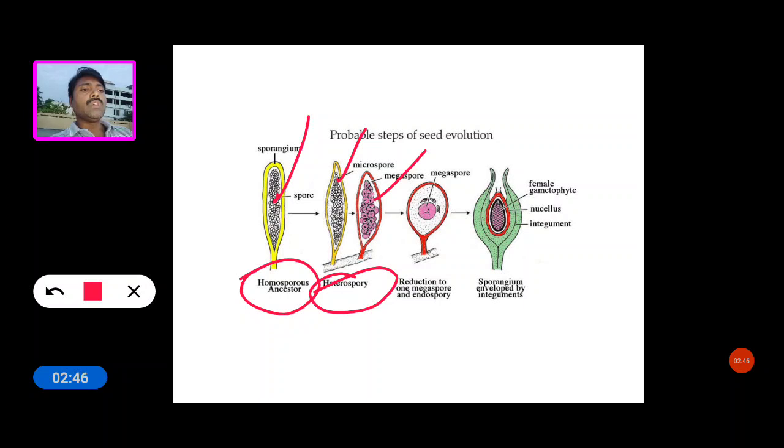Reducing to one megaspore, and the sporangium enveloped by the integuments. So this is the female gametophyte, nucellus and integuments. So these are probable steps of seed evolution.